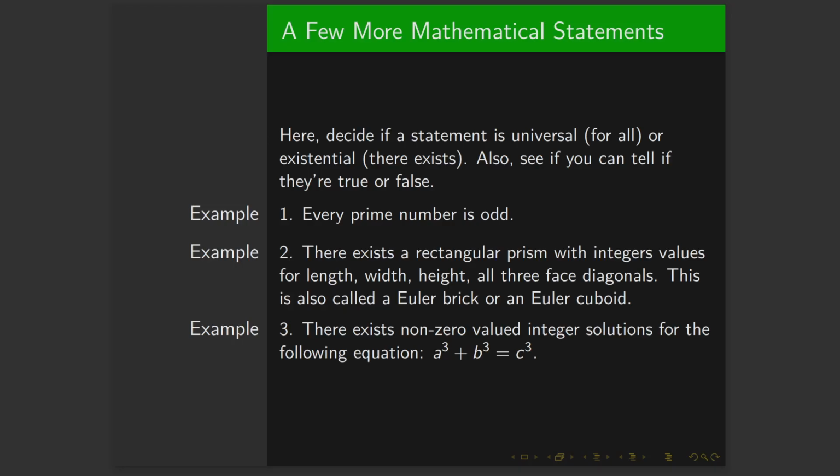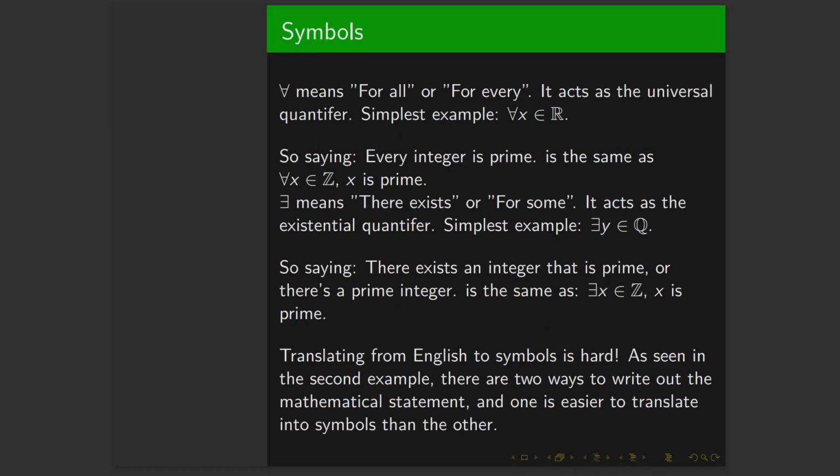But is there anything other than 0 that does this? And no, there isn't. This one only took 400 years to solve. Yeah, it's false. It's called Fermat's last theorem. It's on the shocking side of things. So maybe these last two examples convinced you that understanding how existential and universal statements work is a little important.